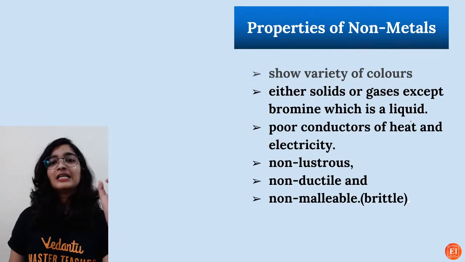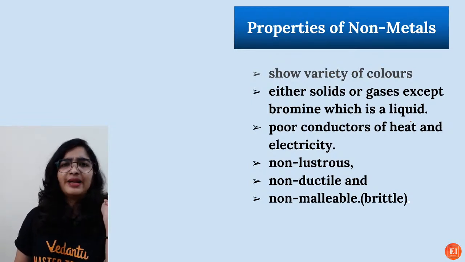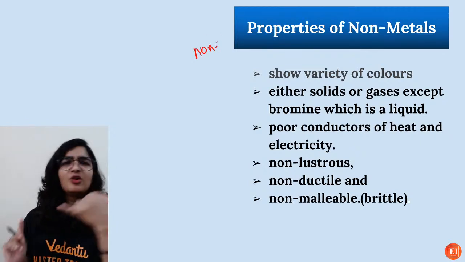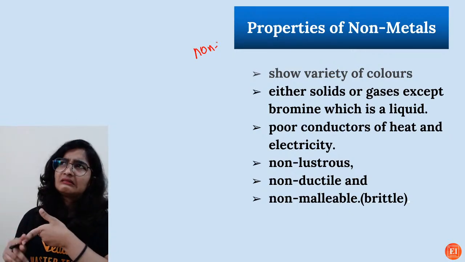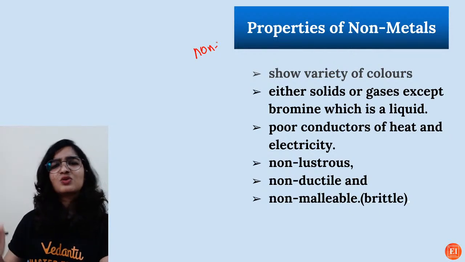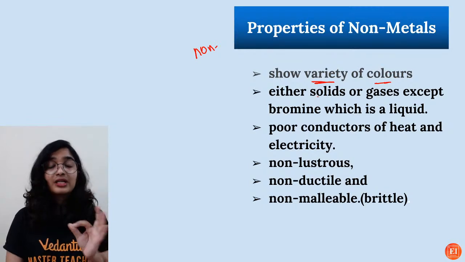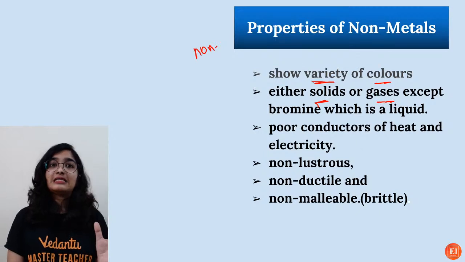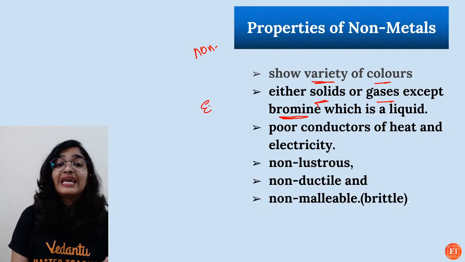Okay. So properties of non-metals. See, we always study about the properties of metals and we'll just add non to it. Non-metals, yes. Non-lustrous, non-conductors of electricity, non-conductors of heat. Ductile, malleable, they are also non. So they show variety of colors. What is the physical state of non-metals is they are either solids or gases. The only liquid non-metal is bromine, right? See the children, the exceptions are very, very important here.